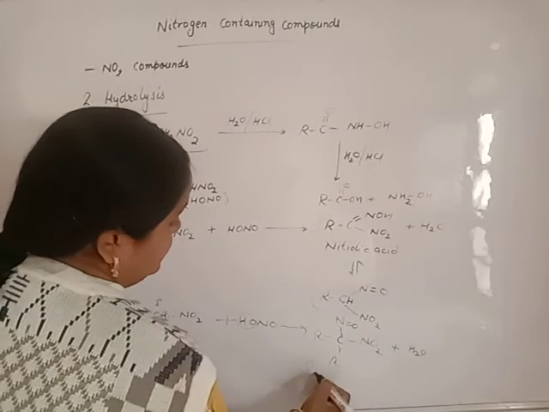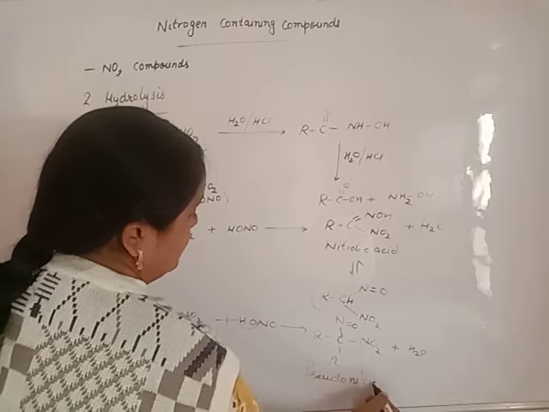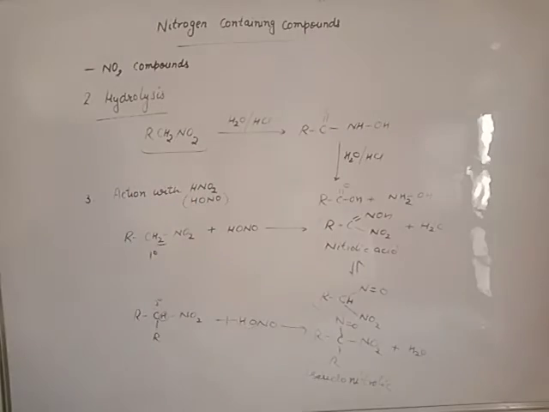It is known as pseudo-nitrolic acid. And the tertiary carbon does not have any hydrogen, so the reaction with nitrous acid does not take place.